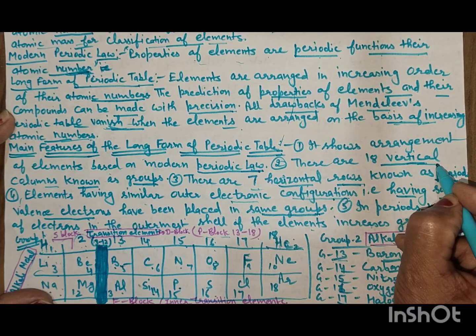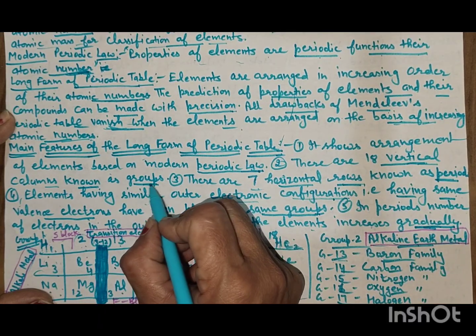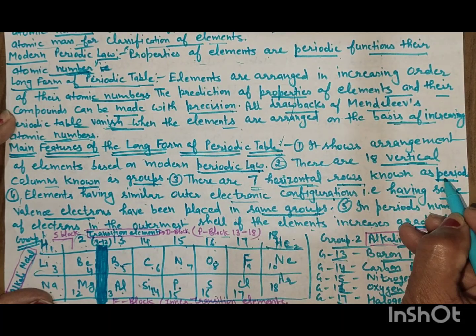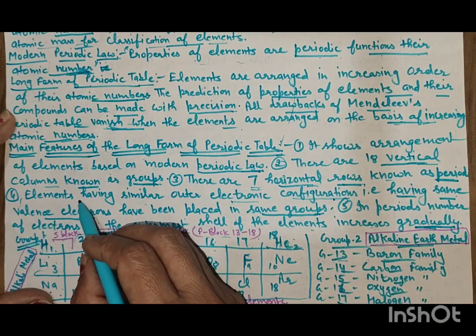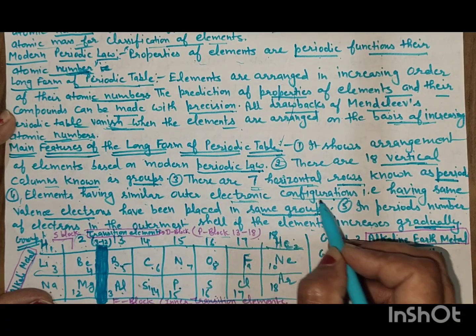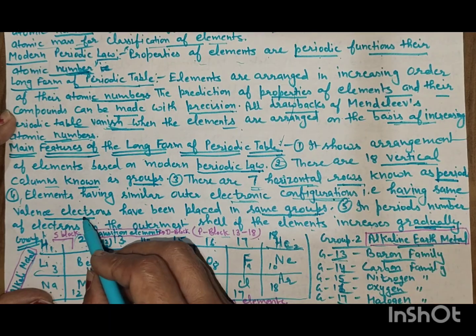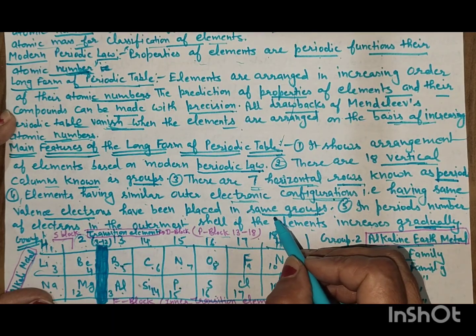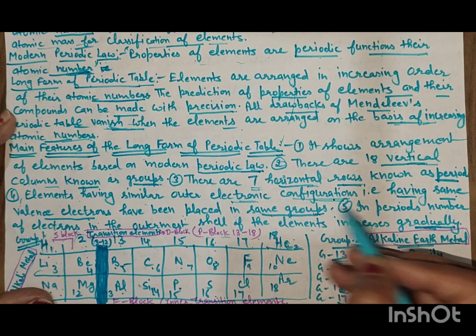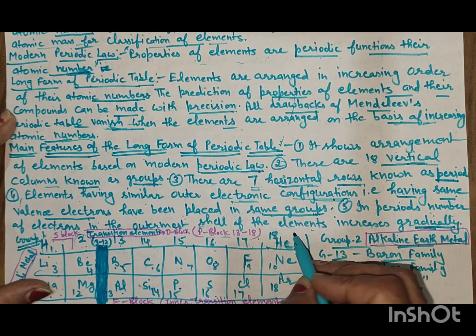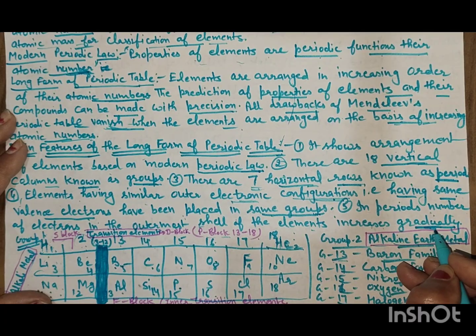There are 18 vertical columns, known as groups, and 7 horizontal rows, known as periods. Elements having similar outer electronic configuration, that is, the same number of valence electrons in the outermost shell, are in the same group. In periods, the number of electrons in the outermost shell of elements increases gradually.